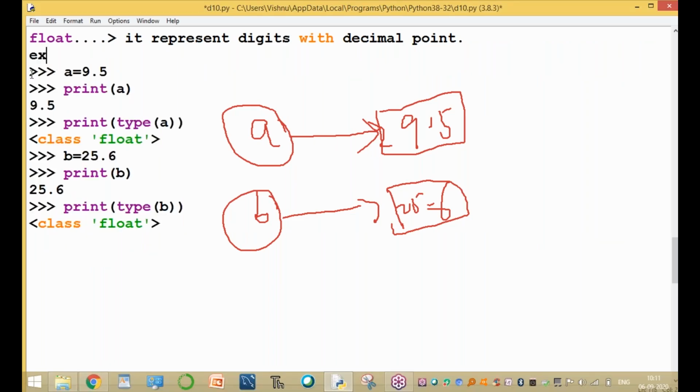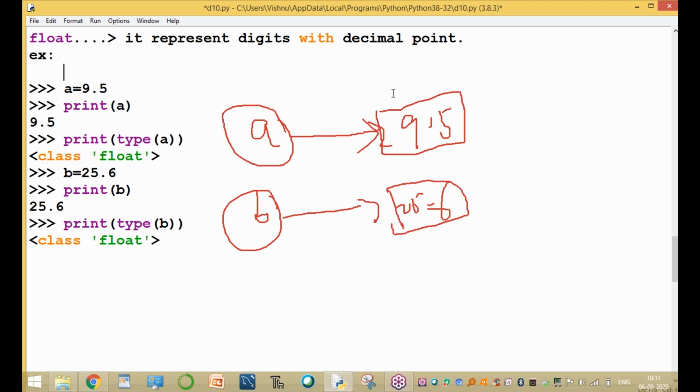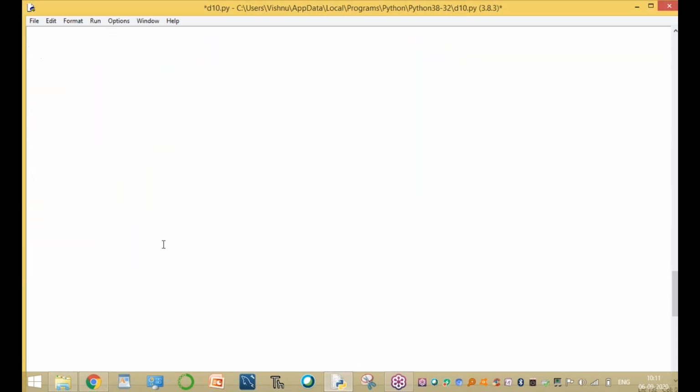These are the examples. And one more way to get a float type, not only the decimal point. For example, C equal to 49E3.